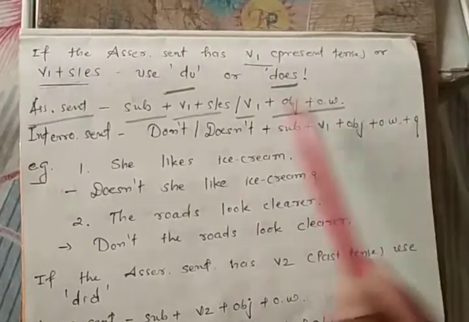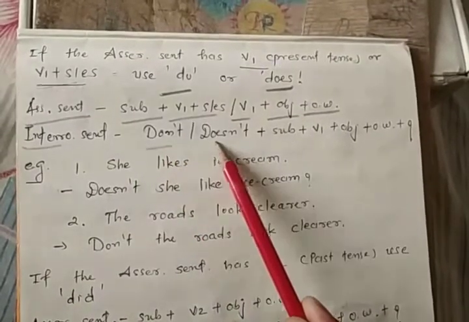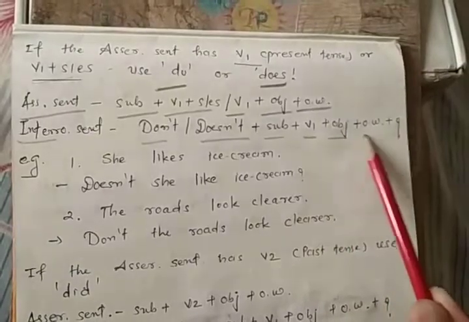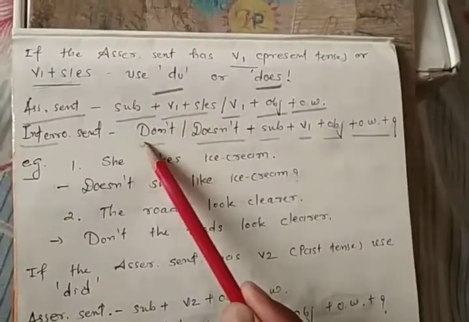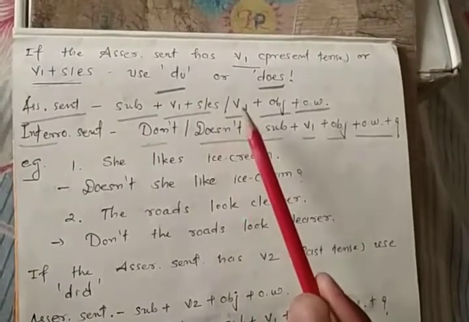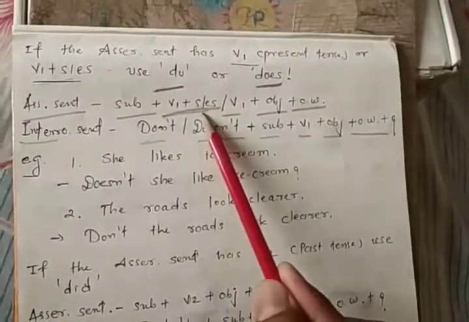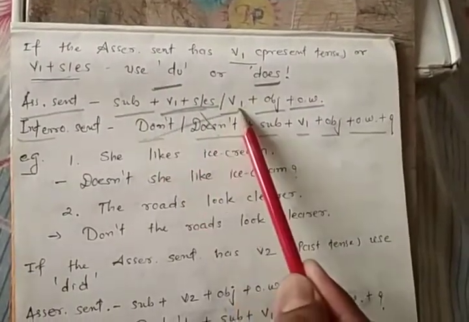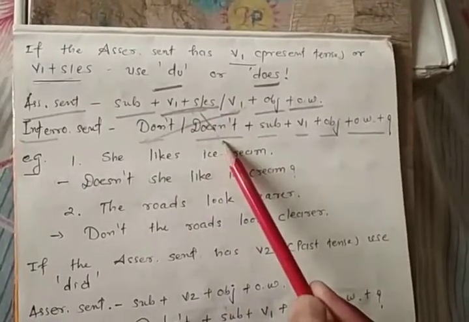In the interrogative it will be don't or doesn't, subject, V1, object, other words. Please remember: with V1 we use don't; with V1 plus S/ES we use doesn't.